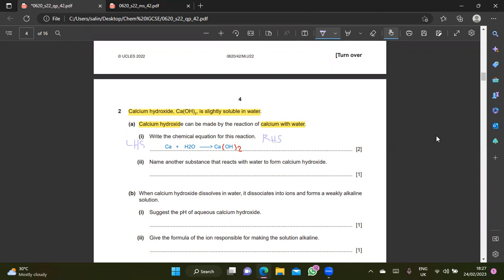Okay. So what is the rule here? The rule here is that I have to make each of the elements, for the reactant and the product, both on the left and on the right, the same number. Yeah, the same amount. Okay. What is the rule? Please listen carefully. You have to balance oxygen first. If you balance oxygen later, you're going to have a problem. Yeah, it's going to be never ending.